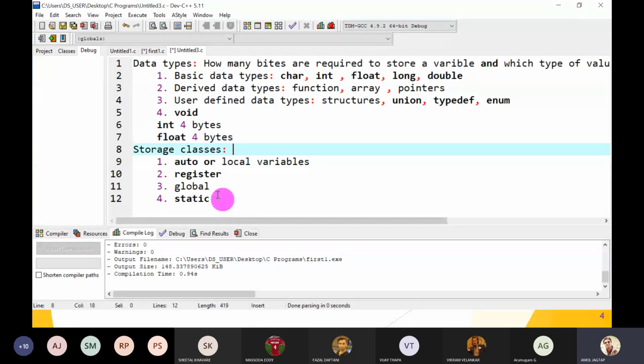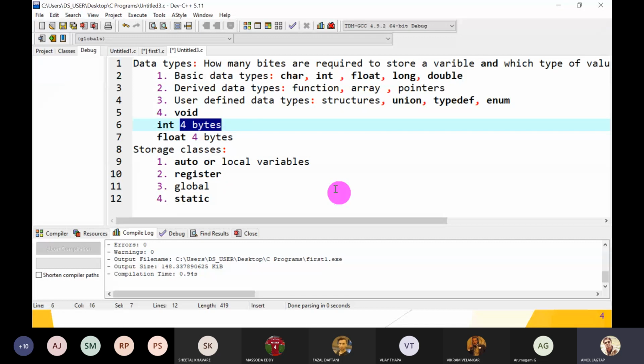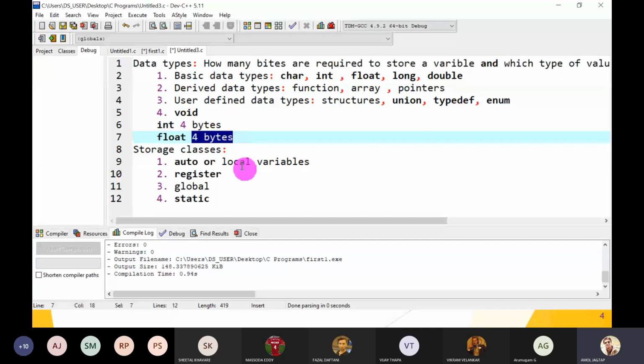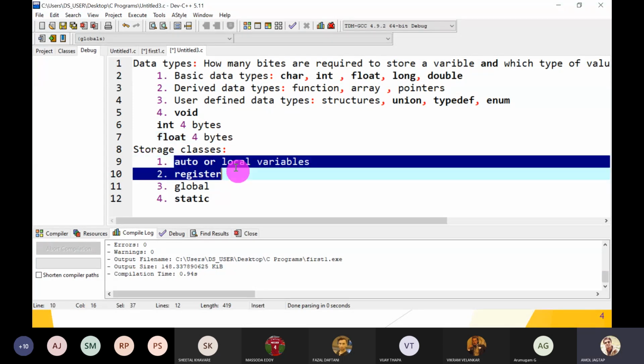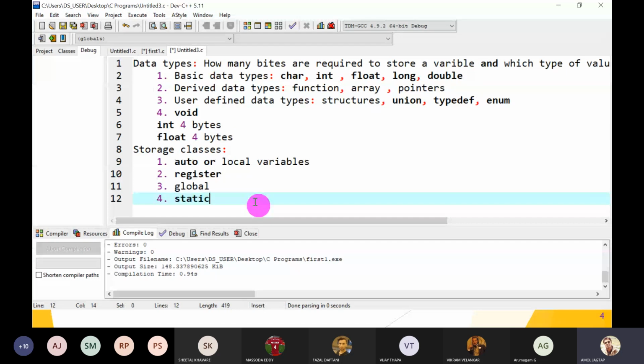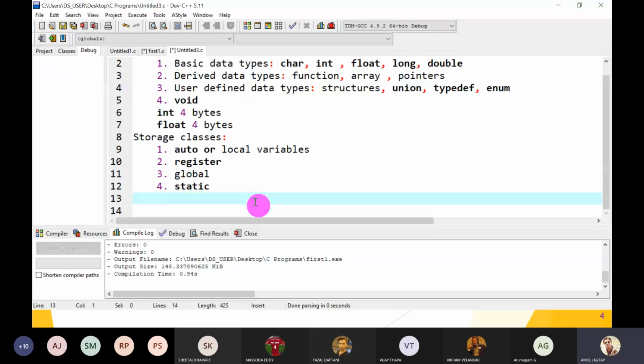Now, what is the aim of the storage class? We have stored the variable on the RAM, but in which partition? Because RAM has 4 different logical partitions. In which partition do we have to store that variable? That information is provided by your storage class. So whenever we declare any variable, the storage class is optional.